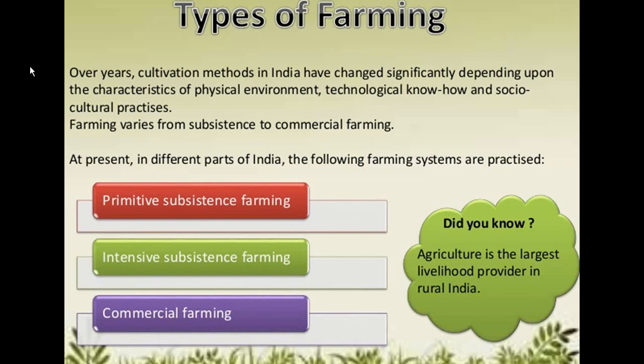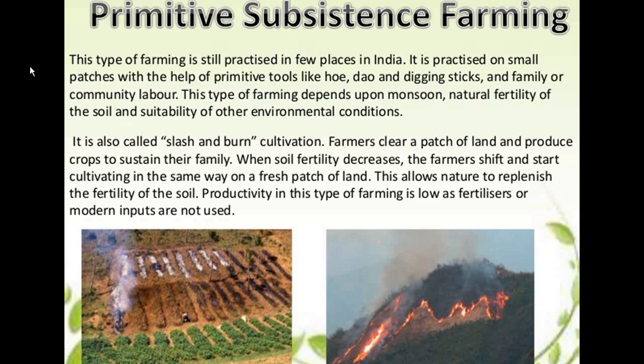Did you know that agriculture is the largest livelihood provider in our rural areas? Primitive subsistence farming, you can see here how they clean the area. This type of farming is still practiced in a few places in India. It is practiced on small patches with the help of primitive tools like hoe, dao and digging sticks and family or community labor. This type of farming depends upon monsoon, natural fertility of the soil and other environmental conditions. It is also called slash and burn cultivation.